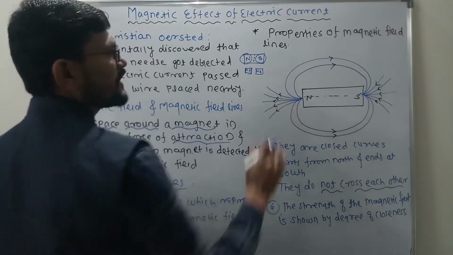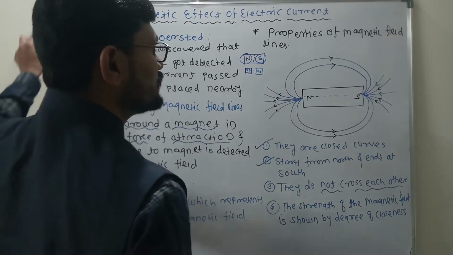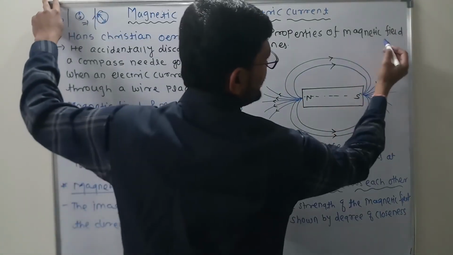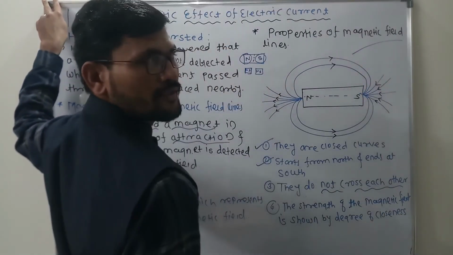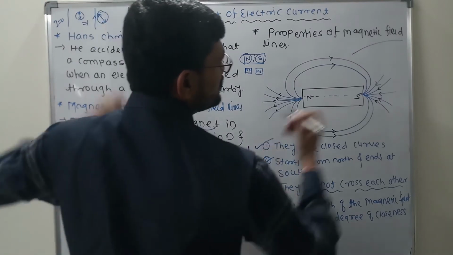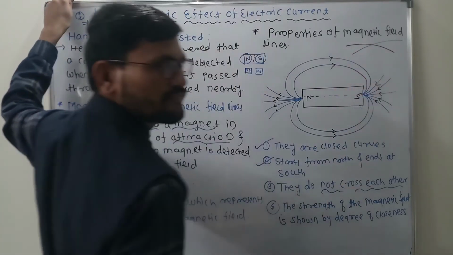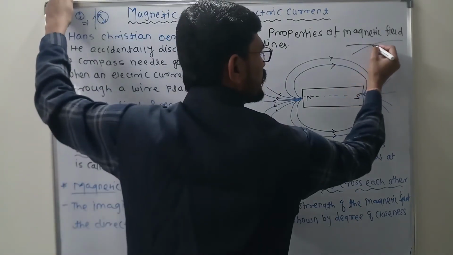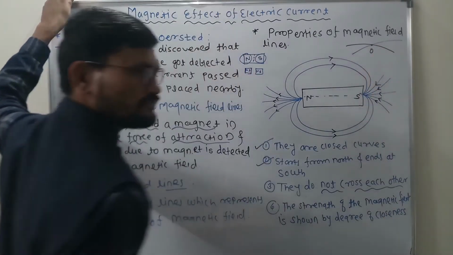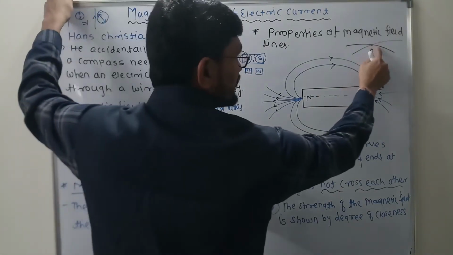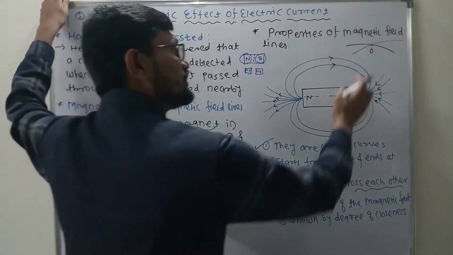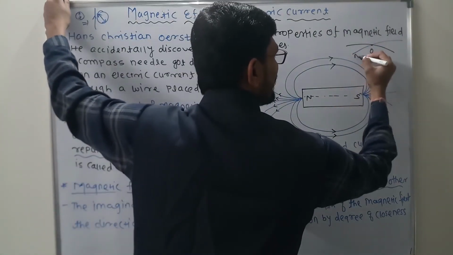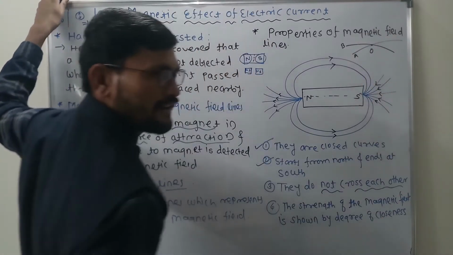But now what happens if they intersect? If two magnetic field lines intersect, now what happens? Let us suppose this is one magnetic field line, and let us suppose this is another magnetic field line. Now they intersect at one point, at the point O. When they intersect at the point O, now the tangent, let us suppose this is the A magnetic field line and this is the B magnetic field line.